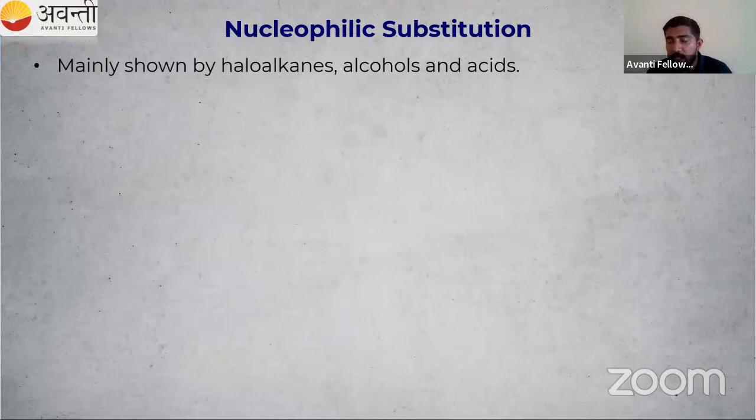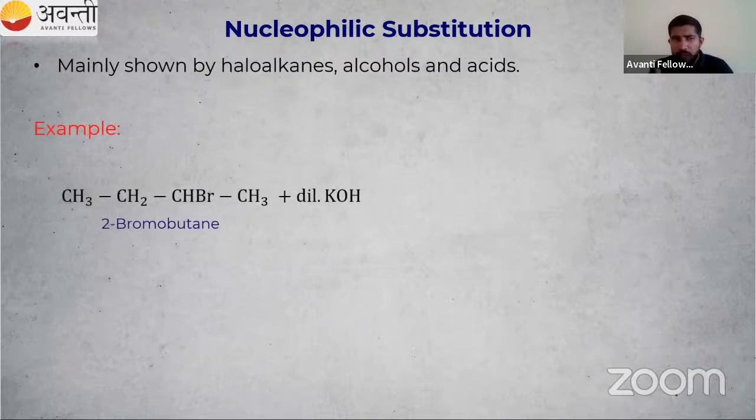Nucleophilic substitution reaction. Which are the species showing this kind of reaction? Haloalkanes, you know that, alcohols, then there are acids also. So we have to take an example, right? We have CH3, CH2, CH, Br, CH3, then dilute KOH. What is that? So in the presence of dilute KOH, something is happening to our 2-bromobutane.